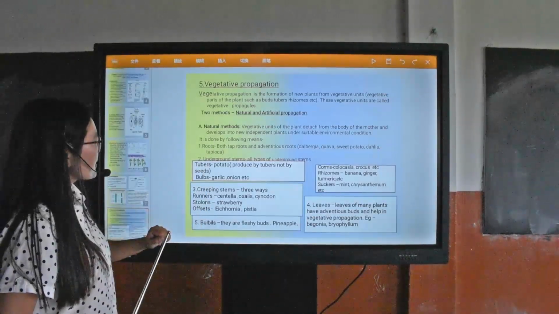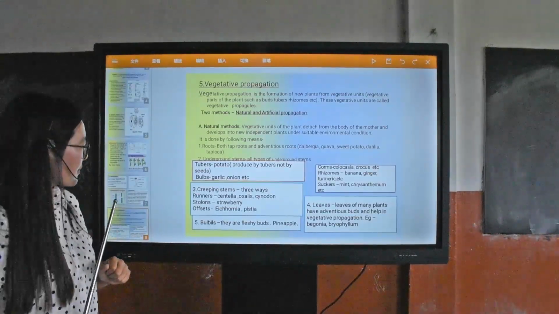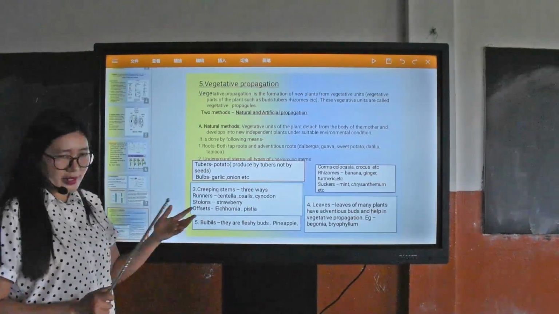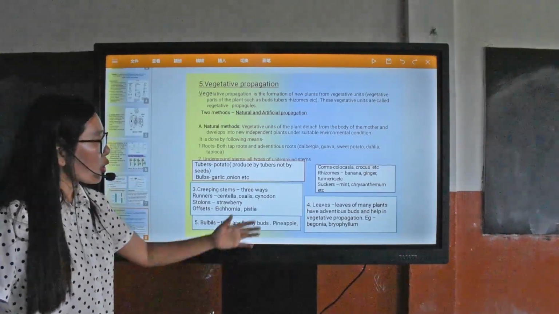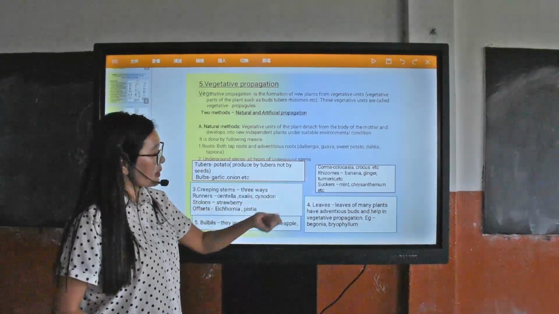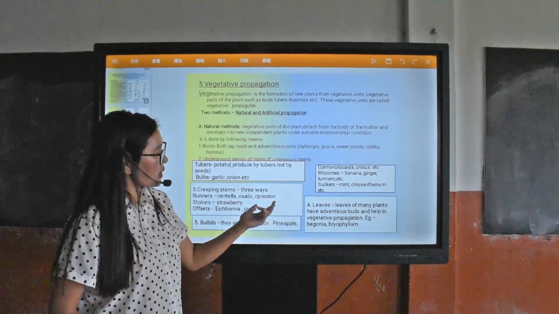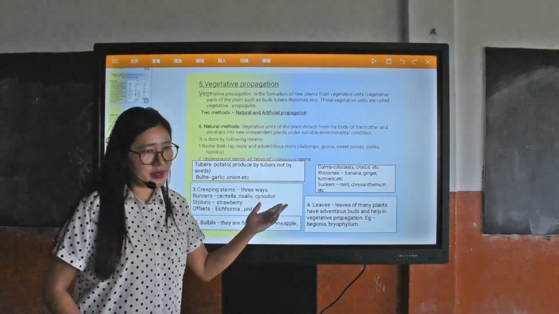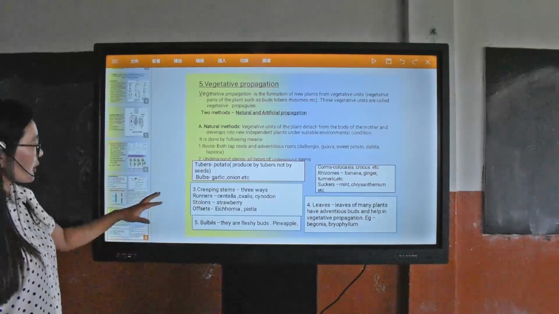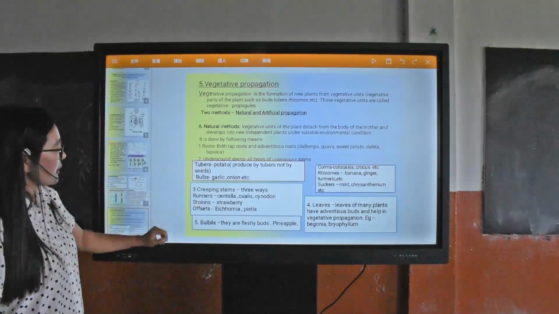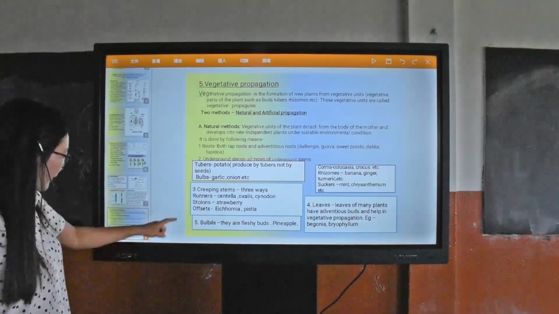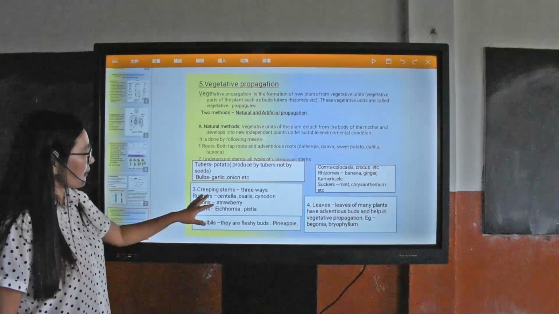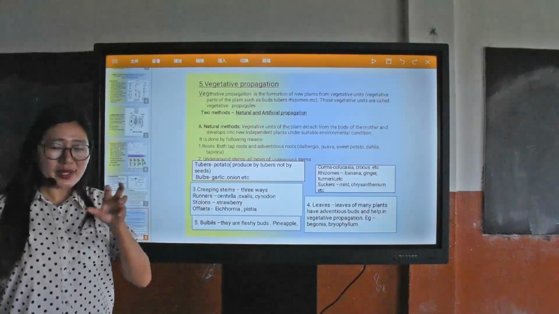And then underground stems, all types of underground stems are here. Tubers, for example potato; bulbs, garlic and onion, etc. Corms, colocasia, crocus; rhizomes, banana, ginger, turmeric; suckers, mint, chrysanthemum, etc. So these can be propagated through this. Creeping stems are weak stems.